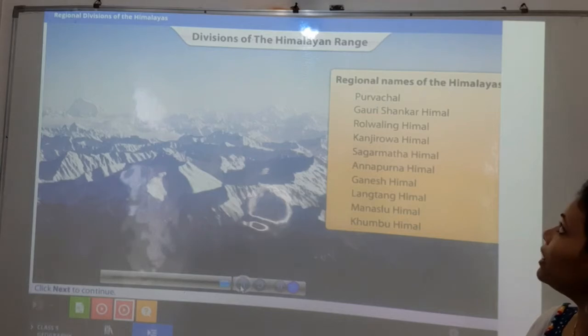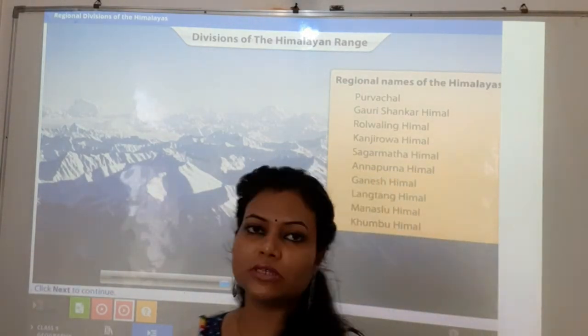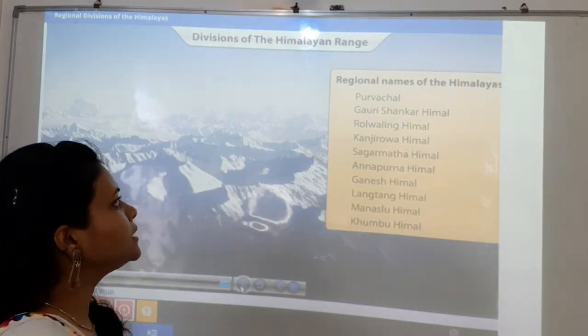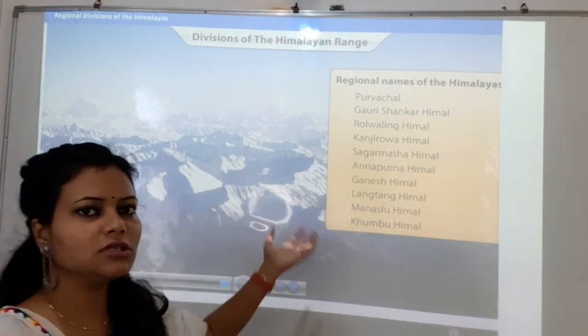Himachal is not the right word here, because Himachal is only one of the regions. So the regional names of the Himalayas are this many, and there are more, etc. These are the common ones.